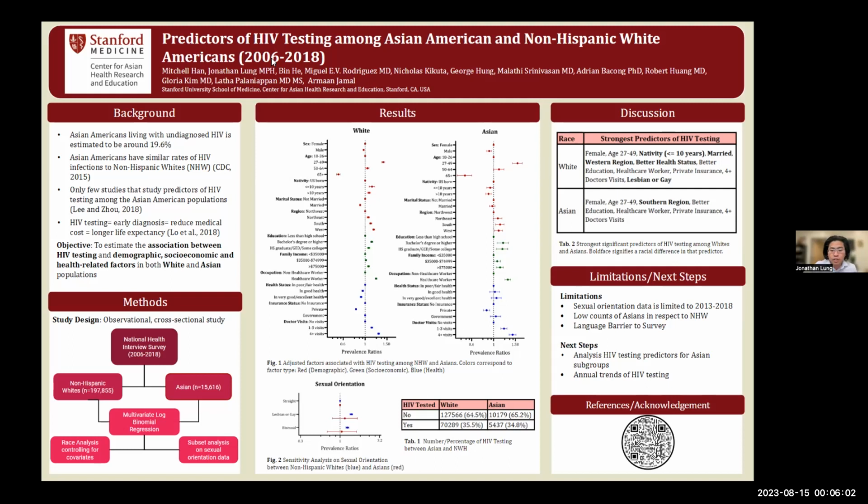Some of the next steps we're going to conduct are analyzing HIV predictors for Asian subgroups, as well as conducting the annual trends of HIV testing among Asians and Asian subgroups compared to white Americans.